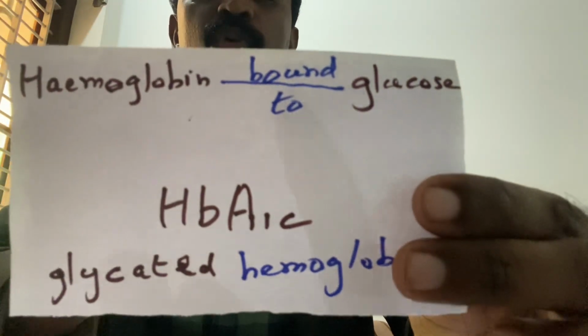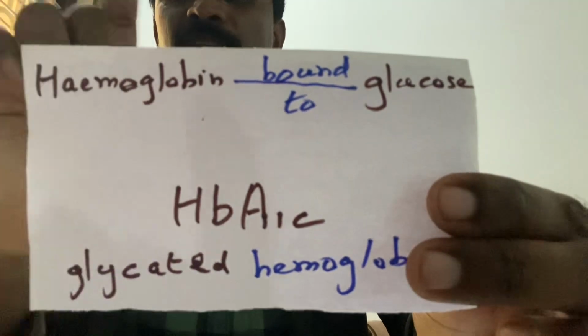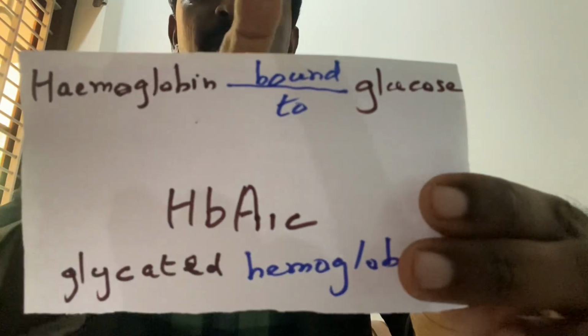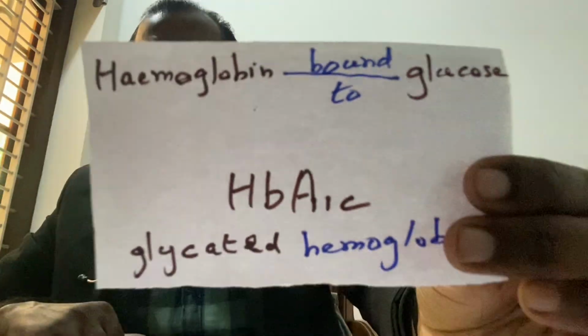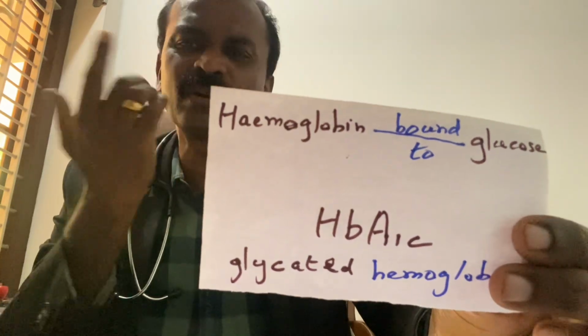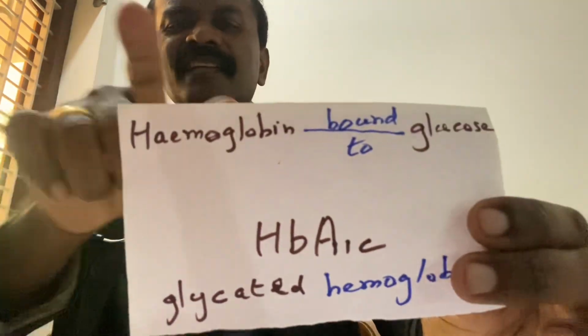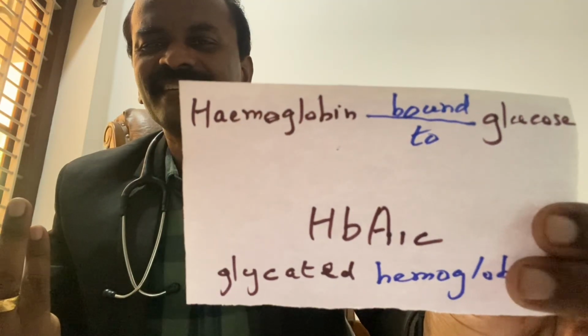Hemoglobin bound to glucose forms HbA1c. I'll repeat: hemoglobin bound to glucose forms HbA1c. If hemoglobin is low because of anemia or whatever reason, this bonding cannot happen.